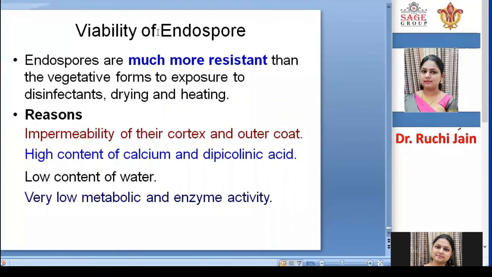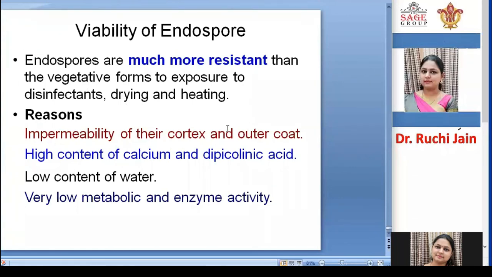So the viability of endospores: they are much more resistant than the vegetative form to exposure to disinfectant, drying or heating. Whenever bacteria come in contact with unfavorable conditions, they become endospores. And these endospores are much more resistant than the vegetative form. Okay, because